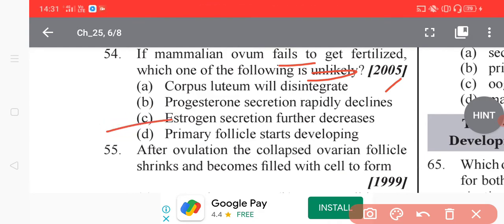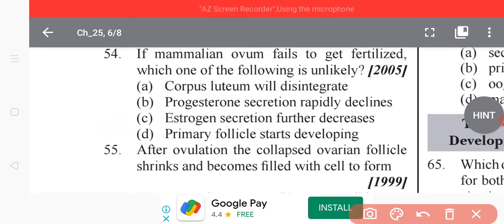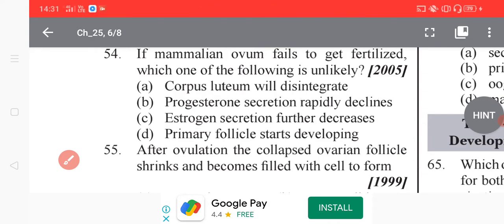Its explanation is that since the corpus luteum degenerates, progesterone also decreases rapidly. Progesterone is essential for the maintenance of pregnancy, which is why it plays such an important role. Estrogen continues to cause growth of the endometrium. This figure is given in your NCERT.